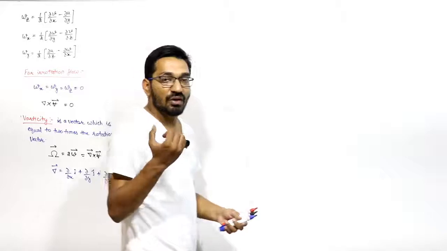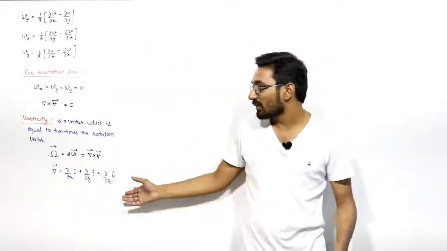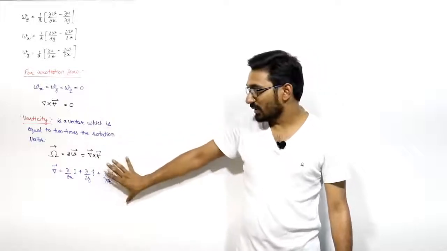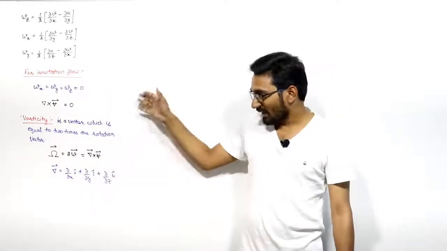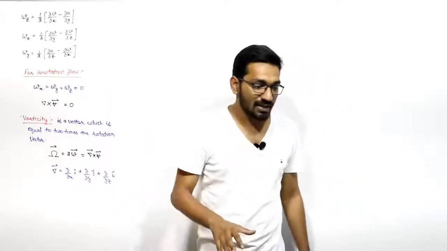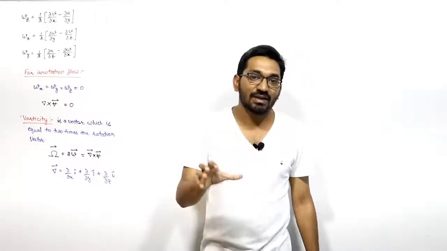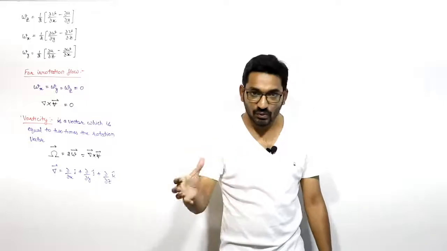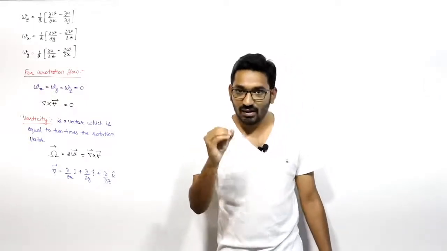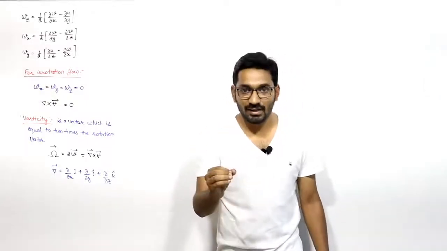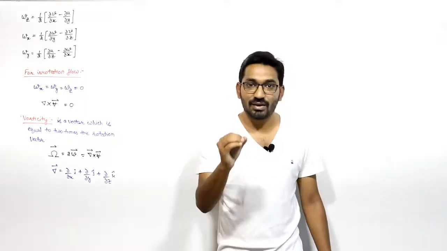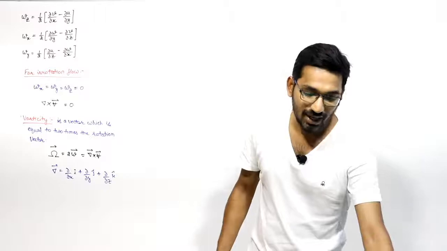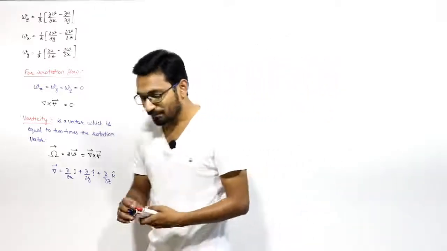So we can say that for an irrotational flow, the vorticity component is also 0 because the rotation vector is 0 for an irrotational flow. So the vorticity is also equal to 0 for the irrotational flow. If in a flow, we draw an imaginary line in the fluid so that the tangent at each and every point on that line represents the direction of the vorticity vector, then that line is called vortex line, right?